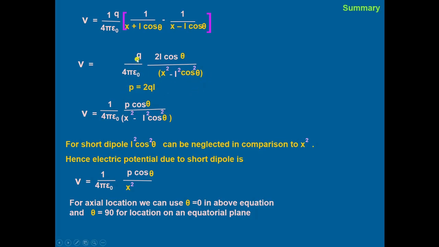So this Q into L is taken equal to P. So V will be equal to 1 upon 4 pi epsilon naught, P cos theta divided by X square minus L square cos square theta. In case of a short dipole, L square cos square theta is neglected. Then potential will be equal to 1 upon 4 pi epsilon naught, P cos theta divided by X square. For axial location, we substitute theta equal to 0, and for equatorial location we substitute theta as 90 degree.